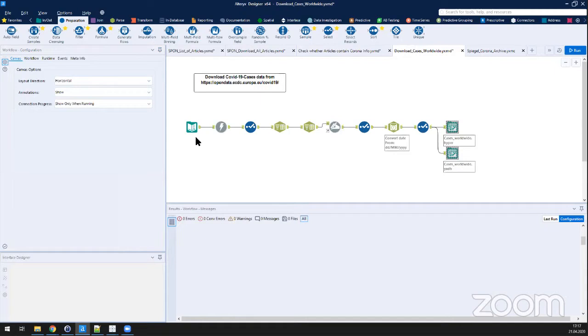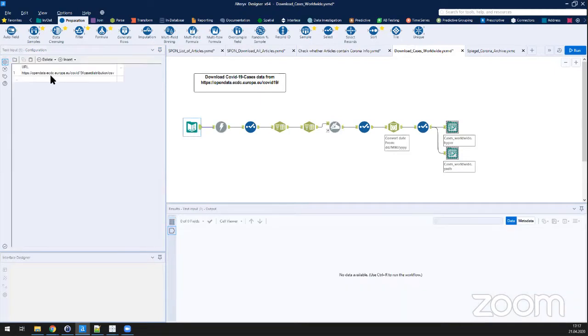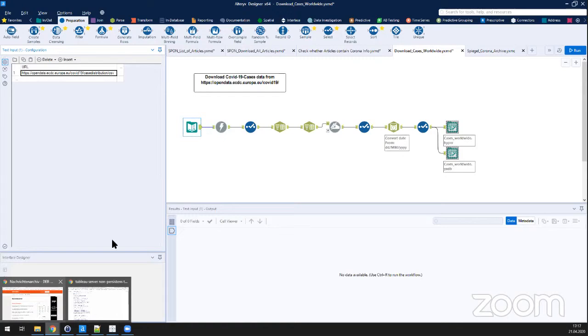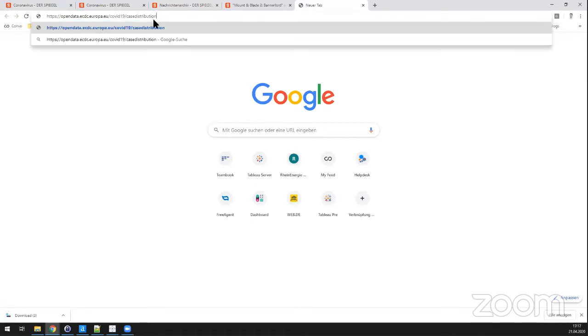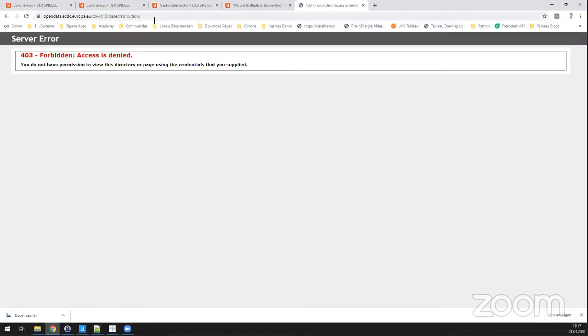And I decided to download the data from the Open Data ECDC, which is, let's really quickly use that and open it in the browser and check it out. Okay, now I downloaded the CSV file. This is fun, right? This is stuff that happens when you don't try it first.